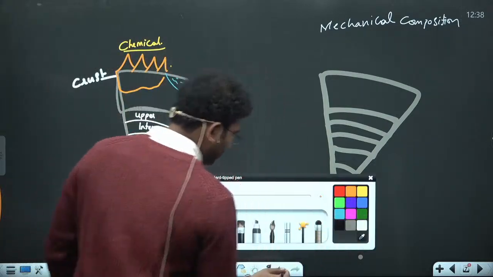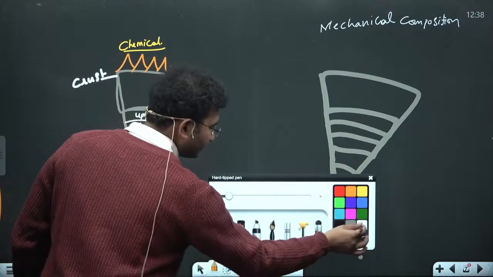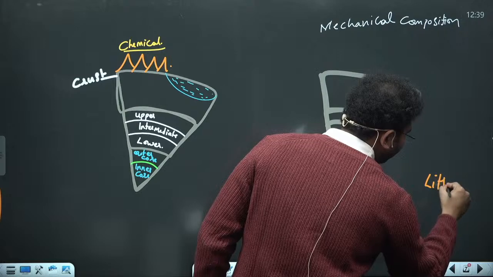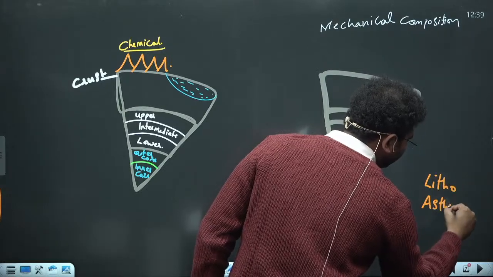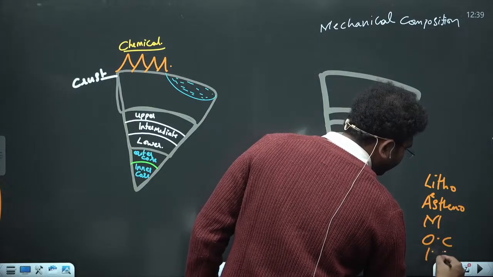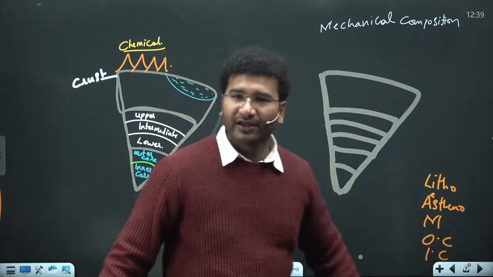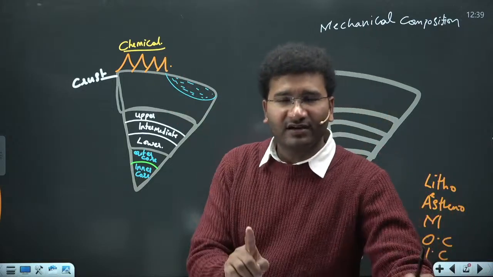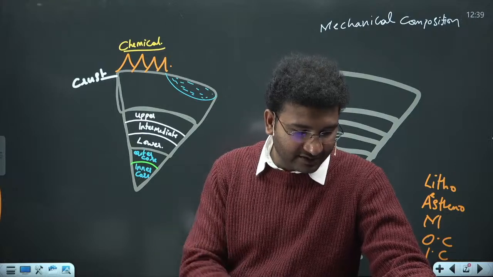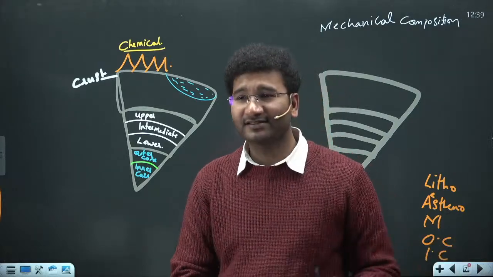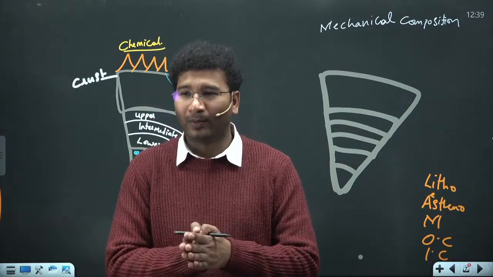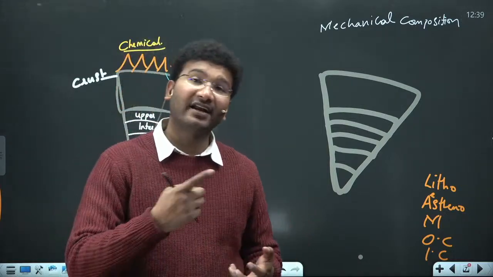Lithosphere means, in simple terms, you have litho, astheno, and mantle, outer core, inner core. So what is lithosphere when it comes to the crust? Do you call the crust and the lithosphere the same? Please tell me, is the crust and the lithosphere the same? No. See, lithosphere has an additional layer.